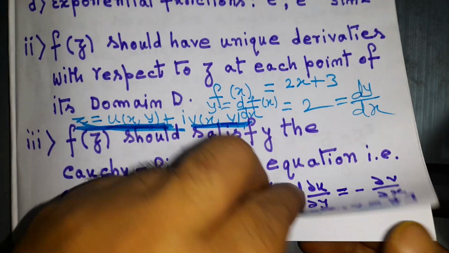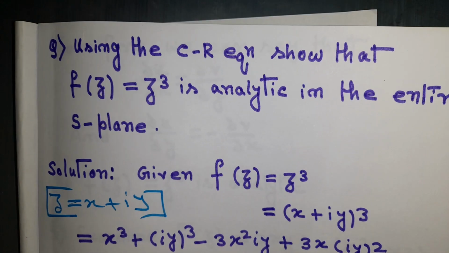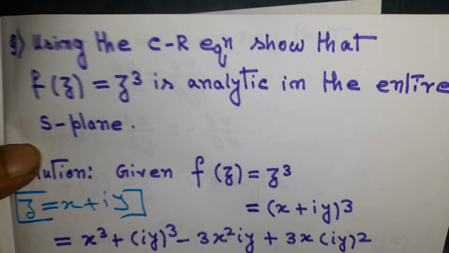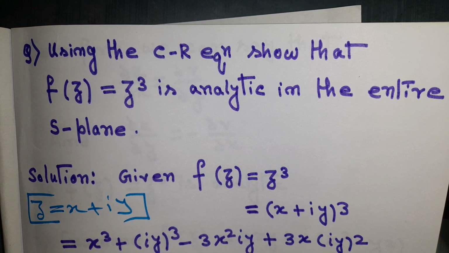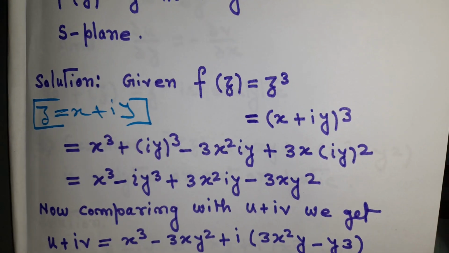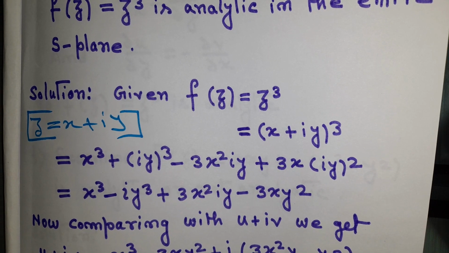Okay, so now going to the question. What have we been asked? We have been asked to check whether the function f(z) equal to z cube is analytic or not. So how can we check that? We have been given that f(z) equal to z cube, and z equal to x plus iy.